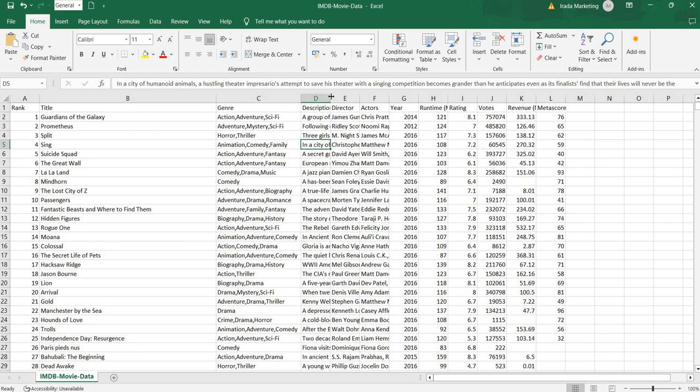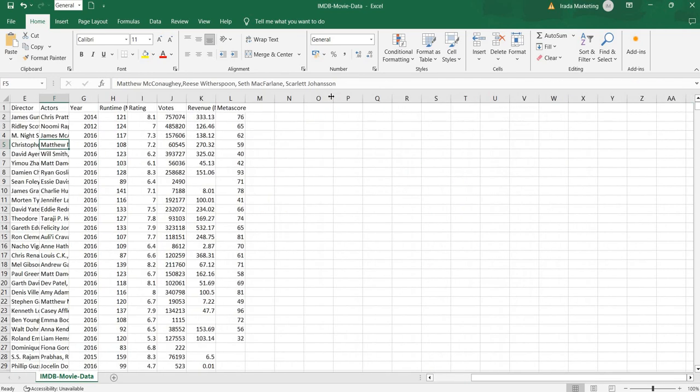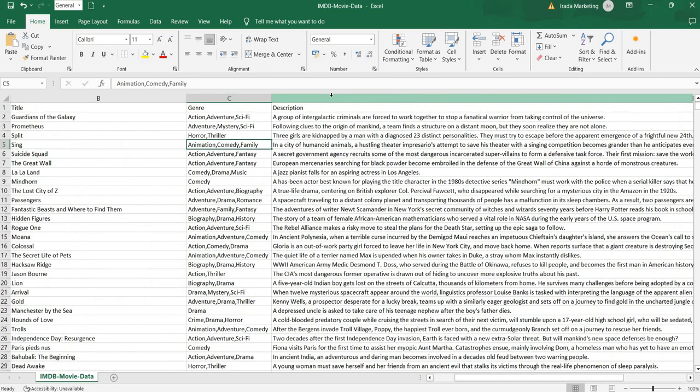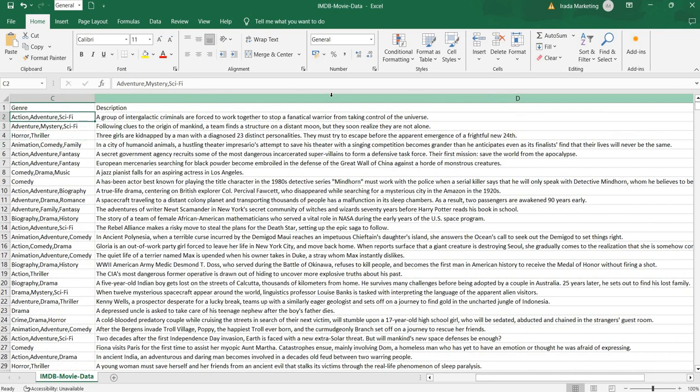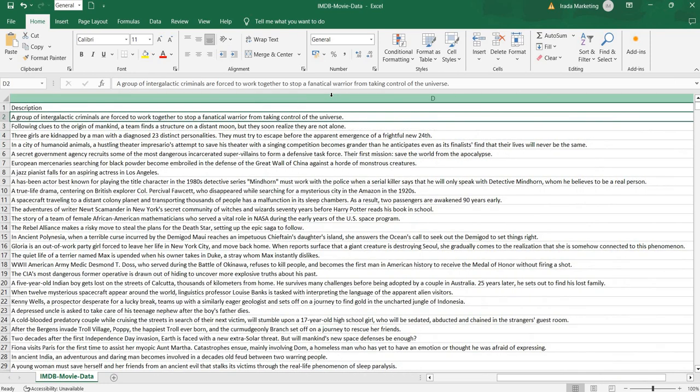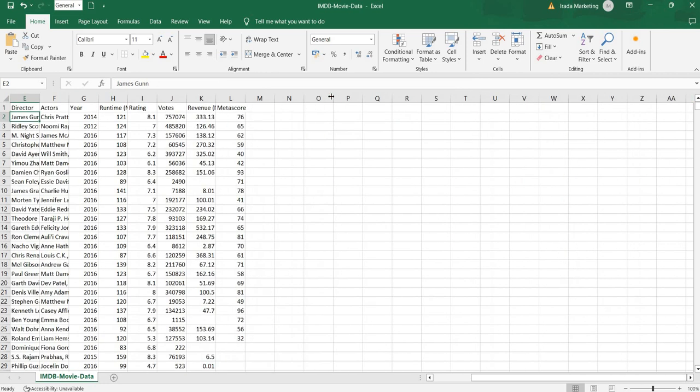And here is the description of the movies, what each movie is telling us. For Guardians of the Galaxy: a group of intergalactic criminals are forced to work together to stop a fanatical warrior from taking control of the universe. So this is what the movie is all about in a short form. Okay, so this is the description.